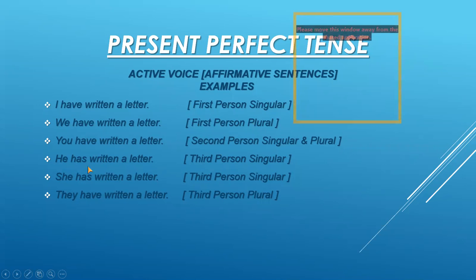Next example is he has written a letter, full stop. She has written a letter, full stop. These are the examples for third person singular. And the last example is they have written a letter, full stop. It is the example for third person plural. Remember that we are using have as the helping verb for all the persons except the third person singular, that is he and she, where we are using the helping verb has.